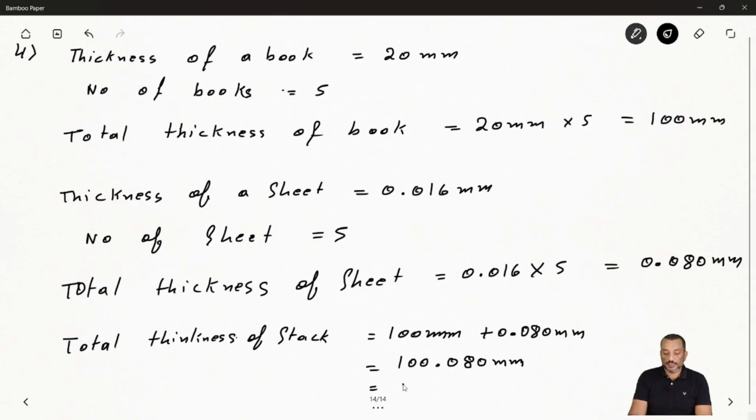Okay, now if you want, you can represent this one also in decimal. So you can see if you move the decimal 2 places, this one you will get 1.0008 times 10 to the power 2 millimeter. Okay, so that also you can write. So hope you have cleared with all the solutions of this chapter.